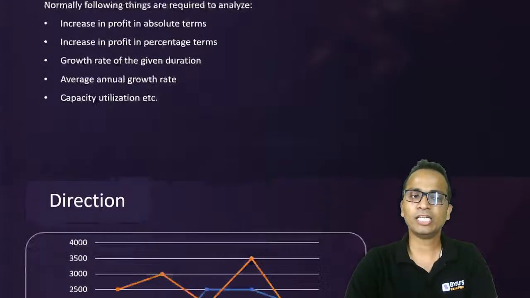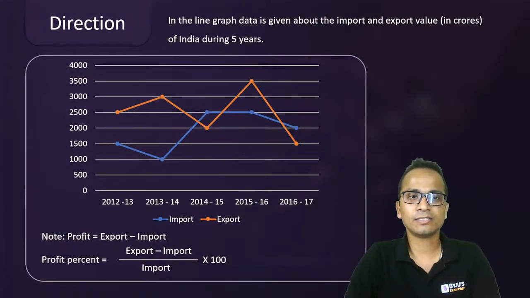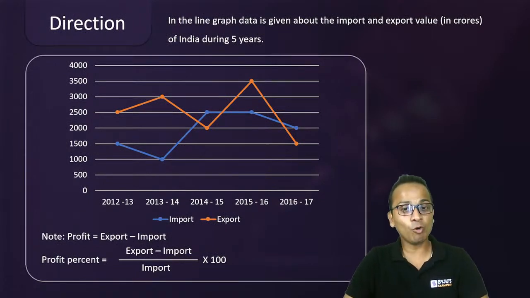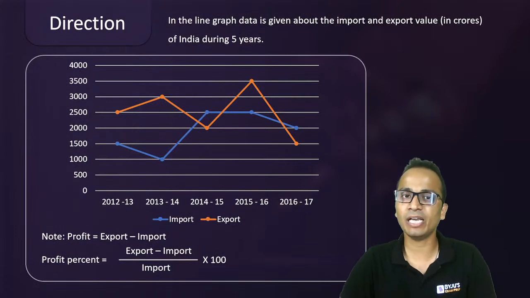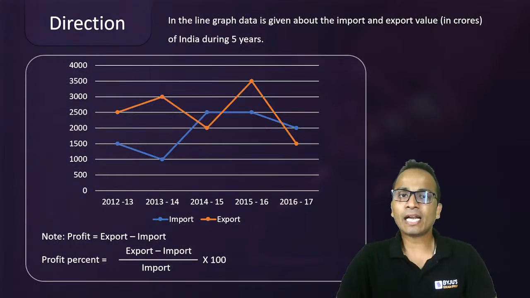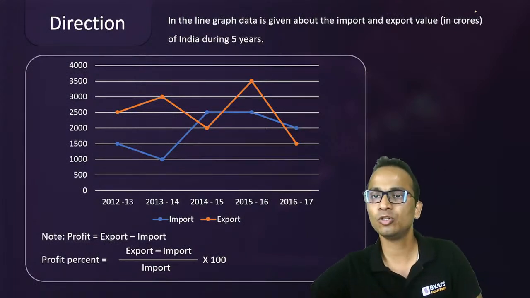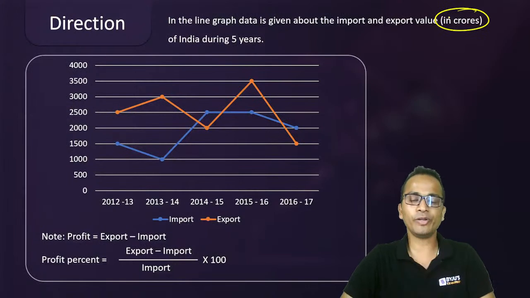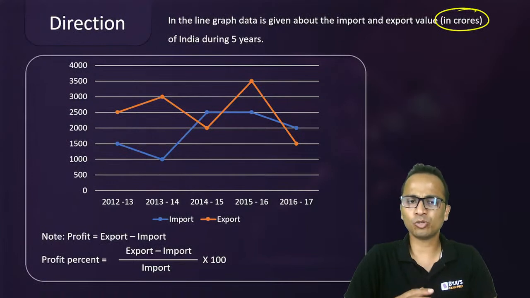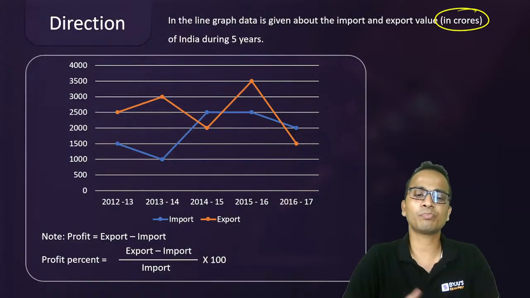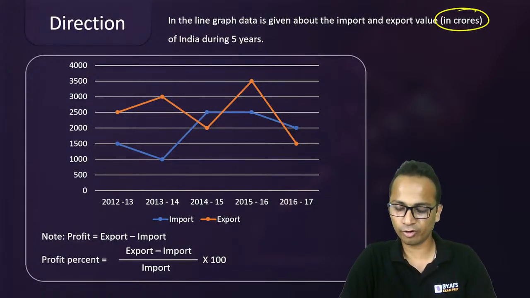Okay, all right, so let's look at the data for the next set. There will be three questions in the set, and I want all of you to be solving these and giving me answers properly. Okay, so the line graph here gives you the data about the import and export values in crores. Carefully note down, in crores of India during 5 years. So a 5 year period is given. The data is giving you the import and export of India. Note, profit is export minus import, and profit percentage is profit divided by imports multiplied by 100. Okay.